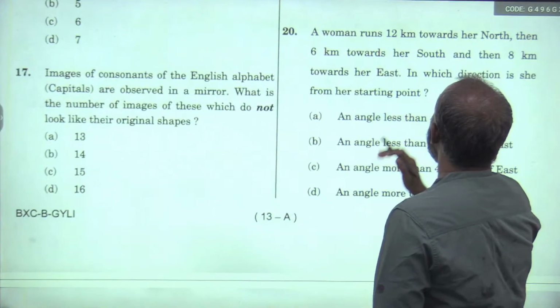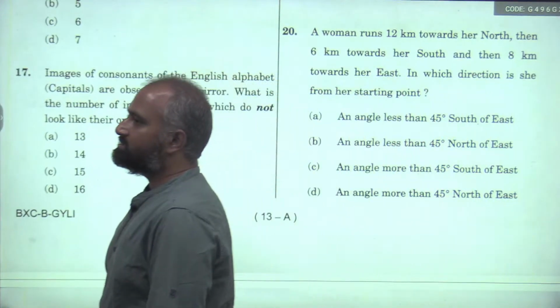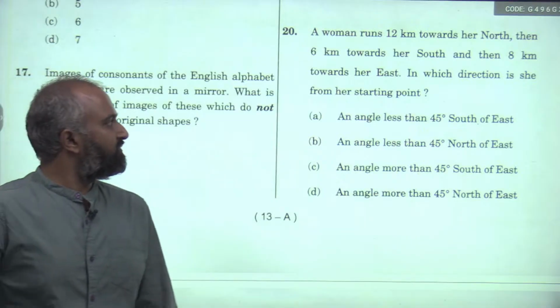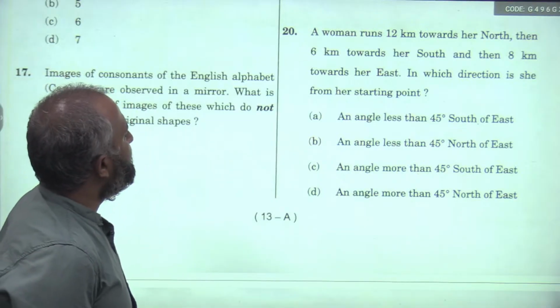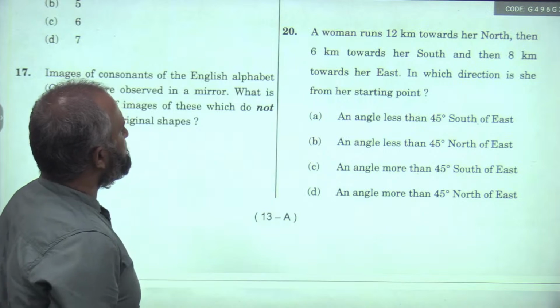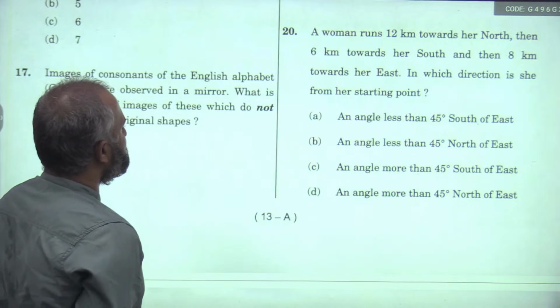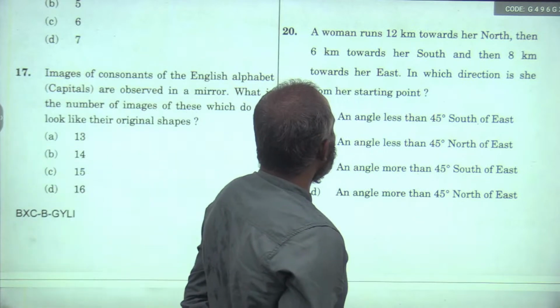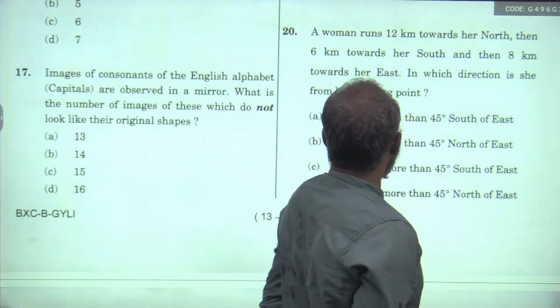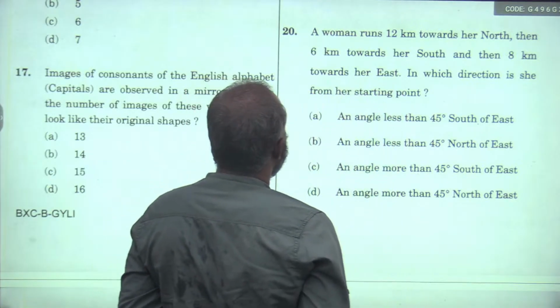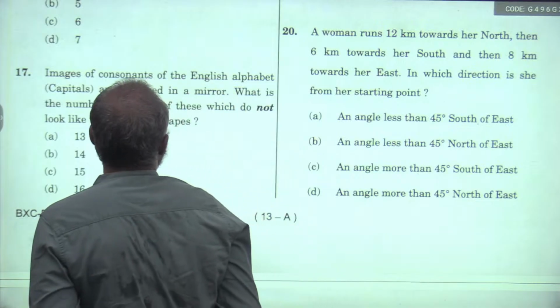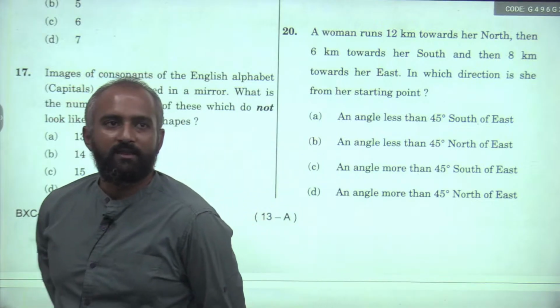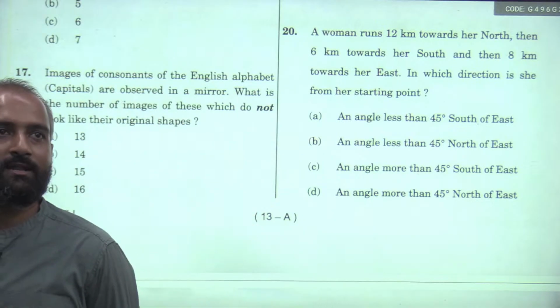A woman runs 12 kilometers towards her north, and then 6 kilometers towards her south, and then 8 kilometers towards her east. In which direction is she from her starting point?